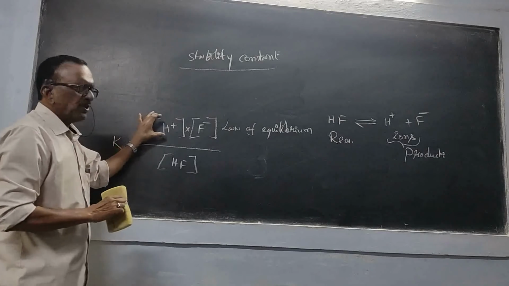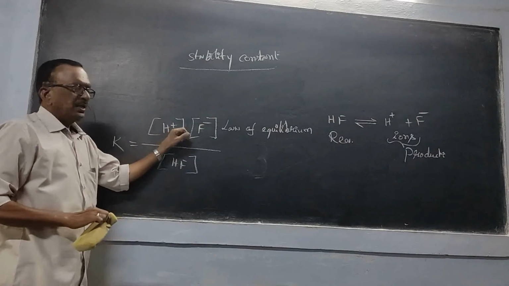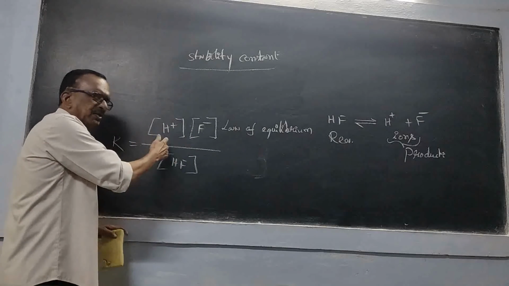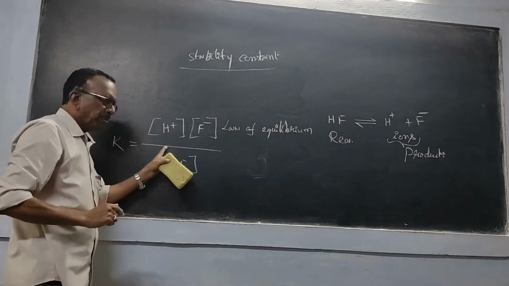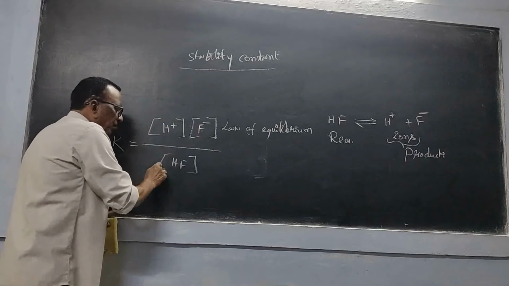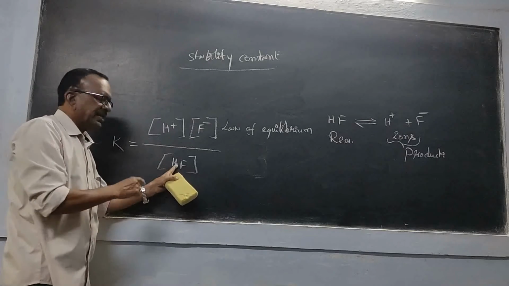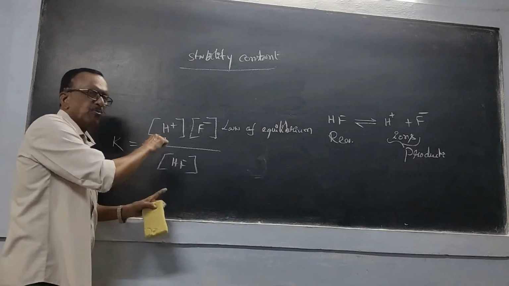Now its formula represents the product of concentrations of products divided by the product of concentrations of reactants. Here in the reactants we have only one species, that's why we don't have a product here.